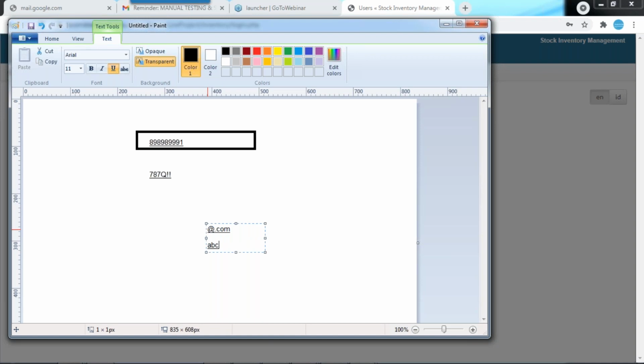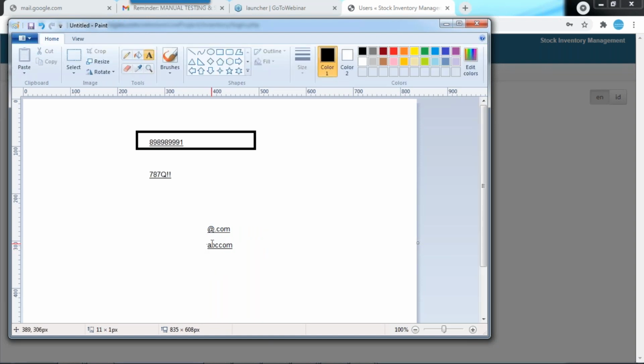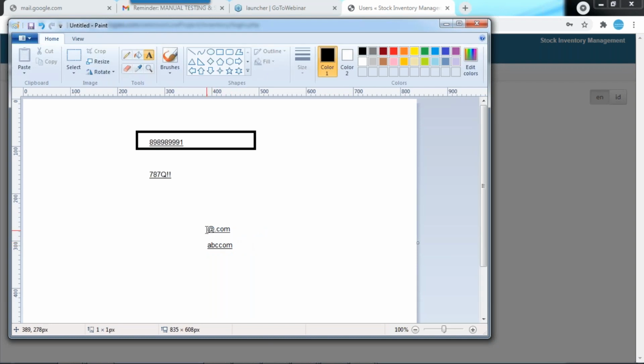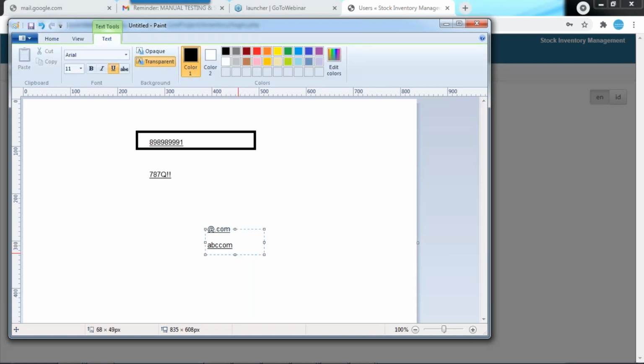Some people write abc.com. If it is allowing that, it is a bug, right? There is no single standard format. It can be @.com or @.in or @.co.in, based on the domain. But this is the Gmail format, this is the email format. So make sure that you check positive testing as well as negative testing also.